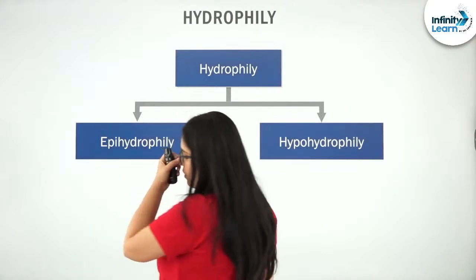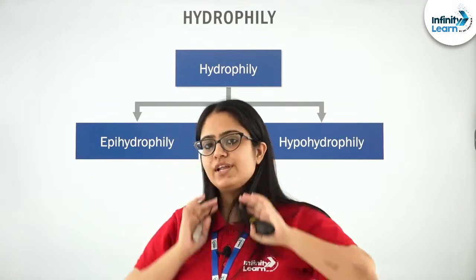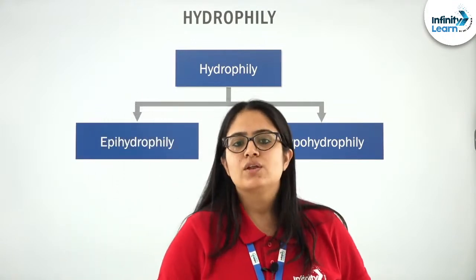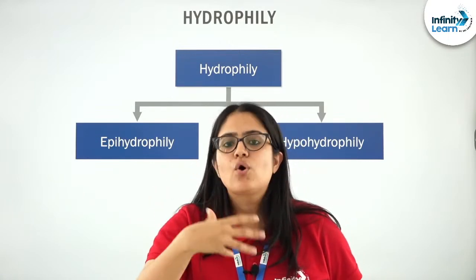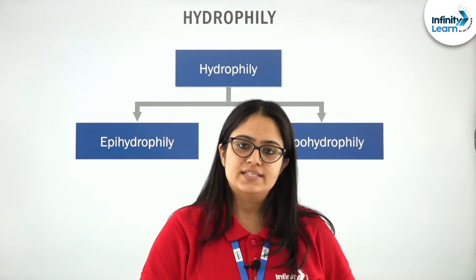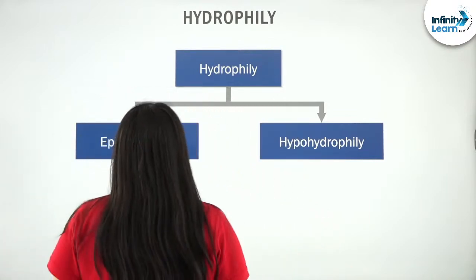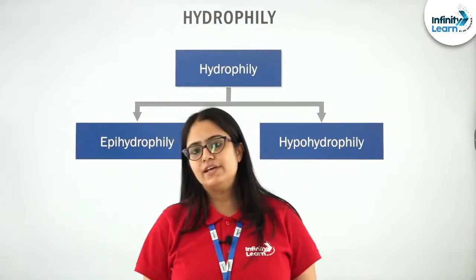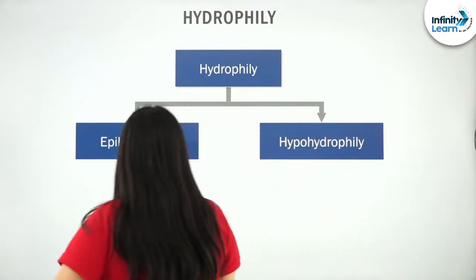Next is what I wanted to discuss: anemophily. What is anemophily? Anemophily is a type of pollination in which wind is used. Yes, wind or air is used as the pollinating agent. Clear? Now see, students, next is hydrophily. What is hydrophily? In hydrophily, water is used as a pollinating agent.